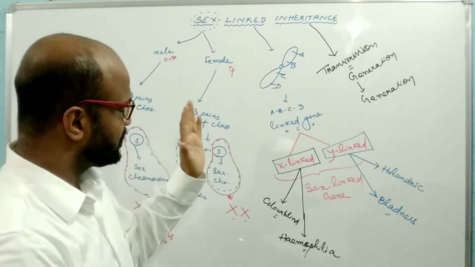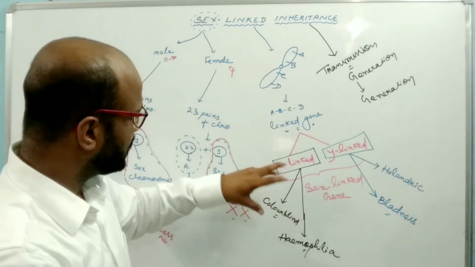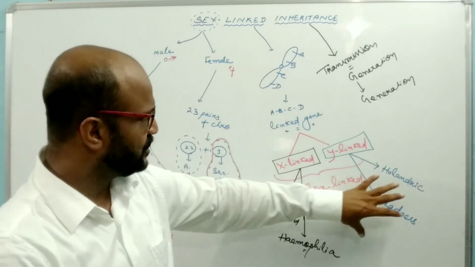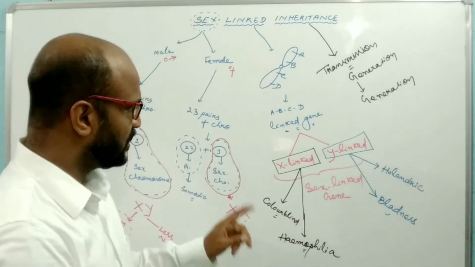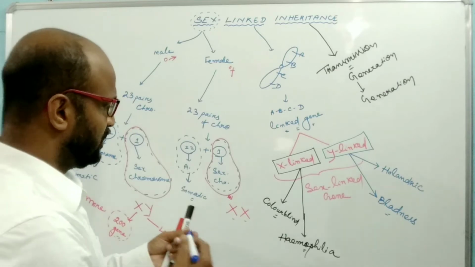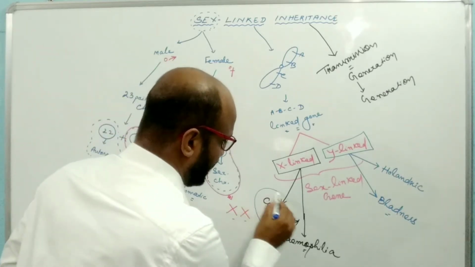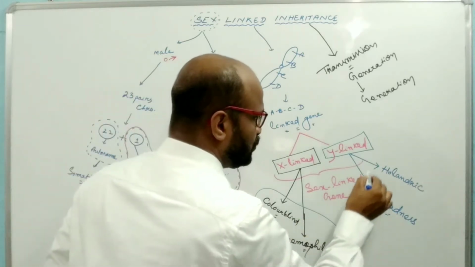Some traits are linked with the X chromosome, and some traits are linked with the Y chromosome, and these are known as sex-linked traits. Color blindness and hemophilia are linked with the X chromosome.